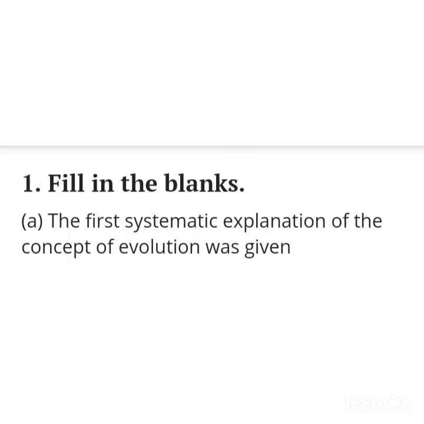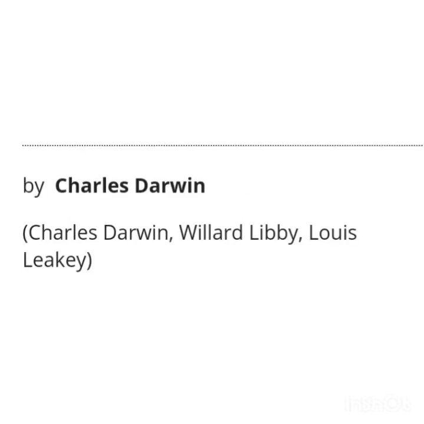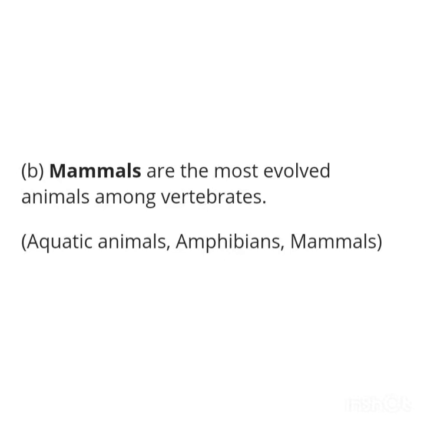The first question of this lesson is fill in the blanks. You can see the first one on your screen. The first systematic explanation of the concept of evolution was given by, what's the name of that scientist? Charles Darwin. Charles Darwin is the answer. The second, fill in the blanks. Dash are the most evolved animals among vertebrates. Which animal is the most evolved among vertebrates? Mammals. Mammals are the most evolved animals in vertebrates.